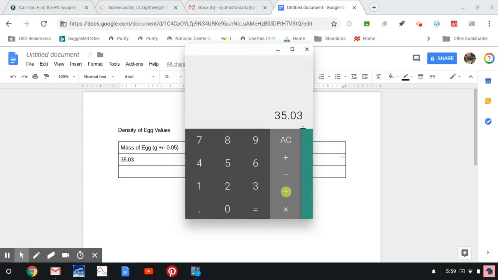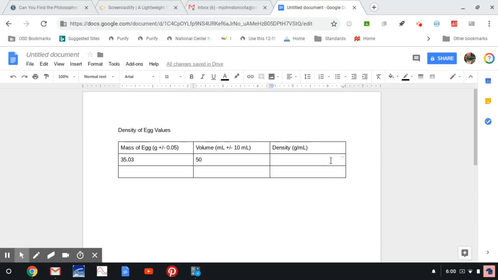35.03 divided by 50. And I will have to round that to one significant digit, because 50 has only one sig fig, but it would have two sig figs if I was rounding to the one spot. So I'm going to say the density of this egg, which we know is totally false, and I'm making this all up right now, 0.7. Again, not having to put the units because the units are once again already in the data table. This data is not correct. It doesn't look a thing like yours, and that's because I'm making this up in my backyard.